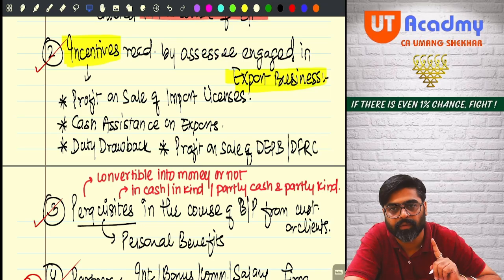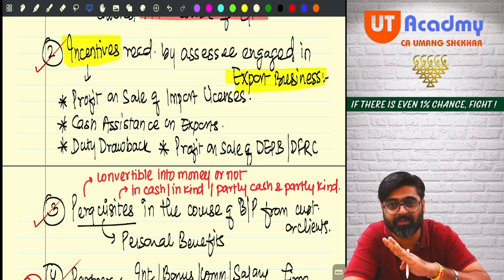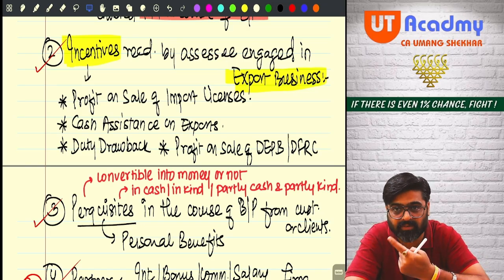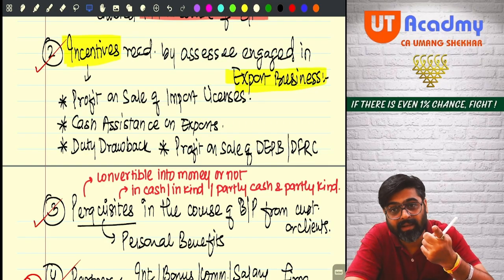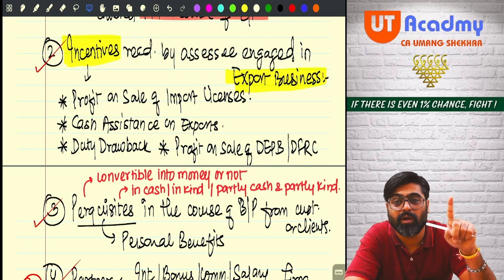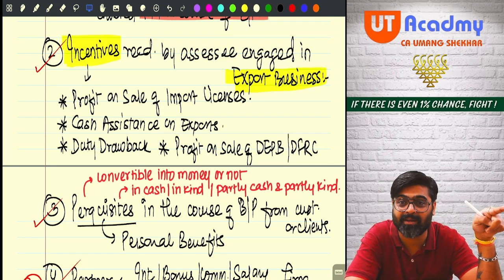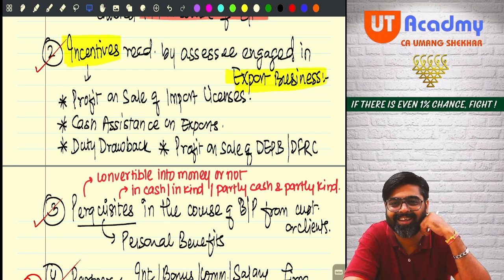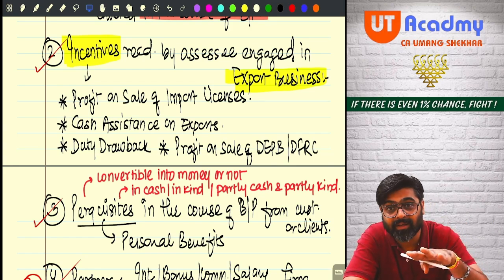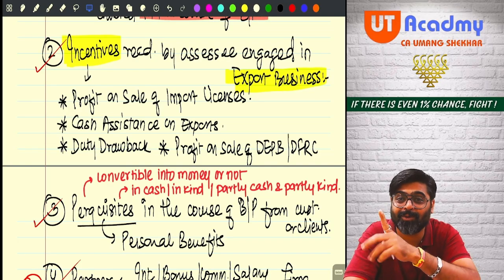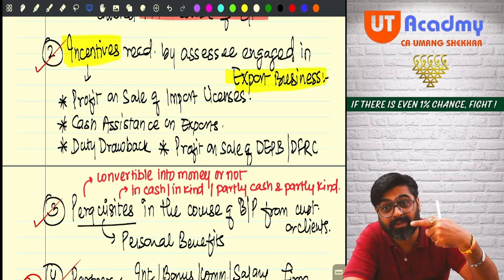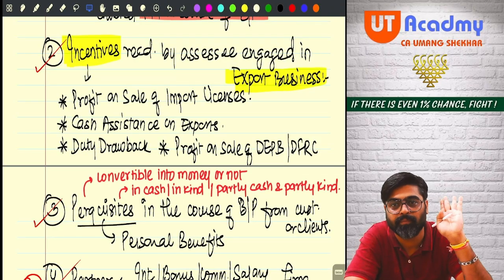Tomorrow we'll finish the specific charge. All the incomes of specific charge I will explain. Then we are going to do those incomes where you will get some confusion whether to charge the income under PGBP or other heads. You think that this will be chargeable under PGBP, but no, this will be chargeable under other heads. You will think that this income belongs to other heads, no, this will come under PGBP. Those misconceptions also I will clear tomorrow.